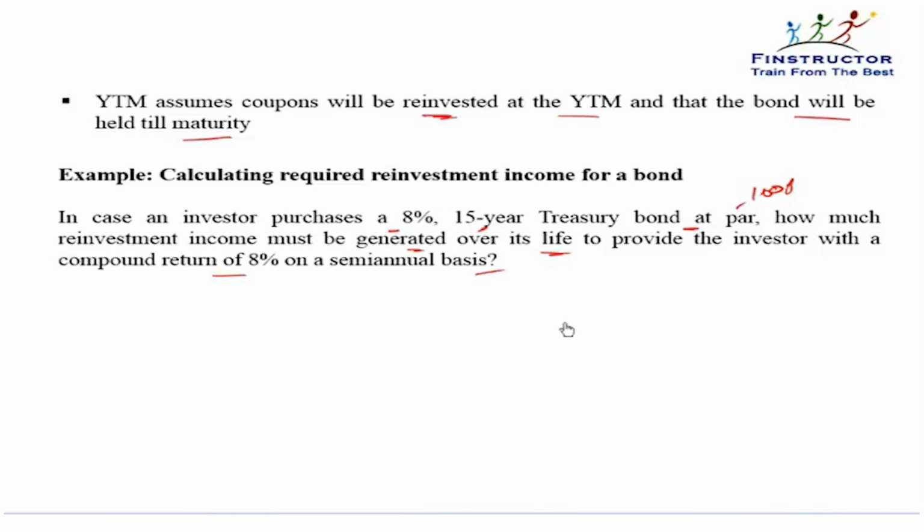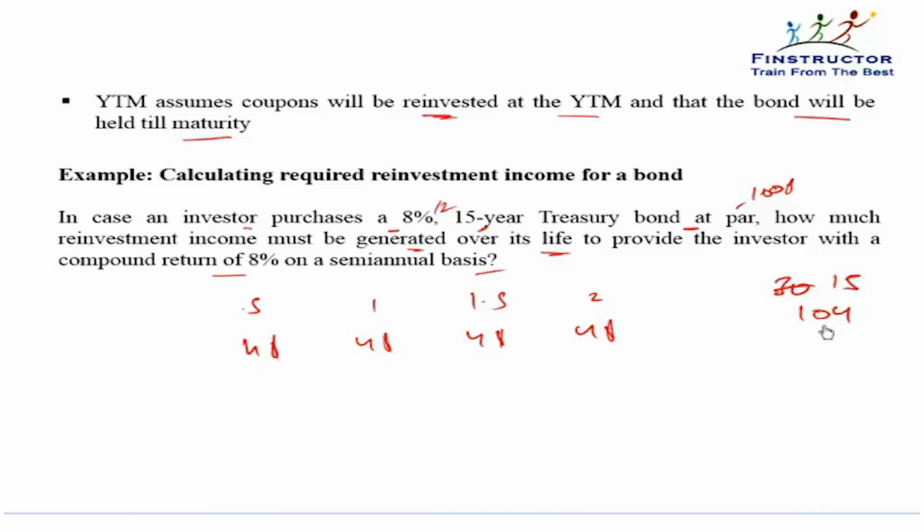So the cash flows that the investor will receive would be 8% divided by 2 into 100, that is $4 at the end of every 6 months. The investor will receive $4 and at maturity, that is at t equal to 15, he will receive $104.